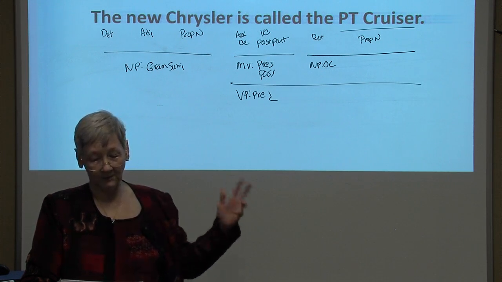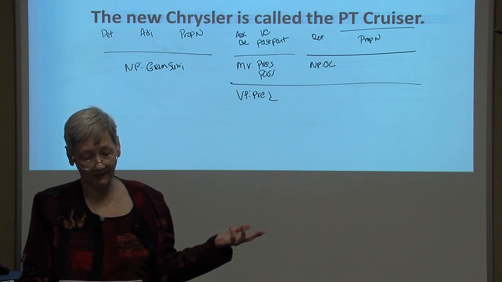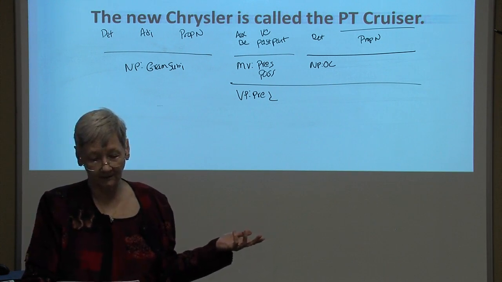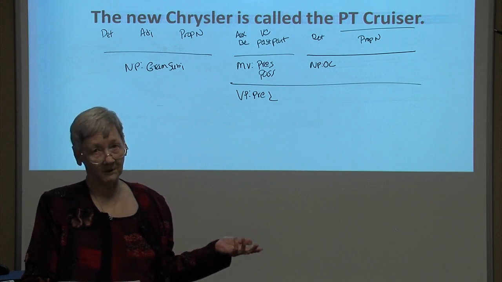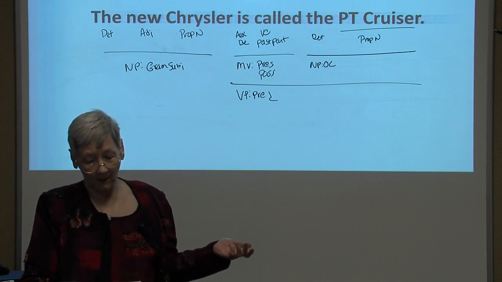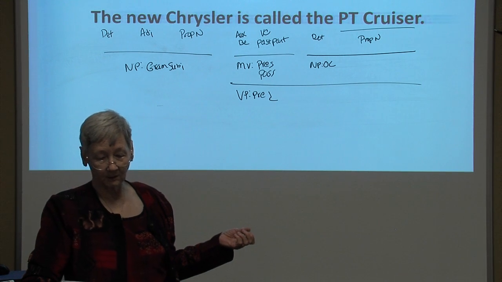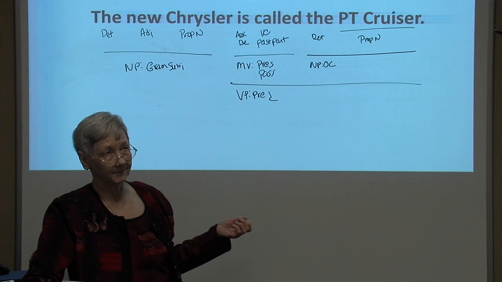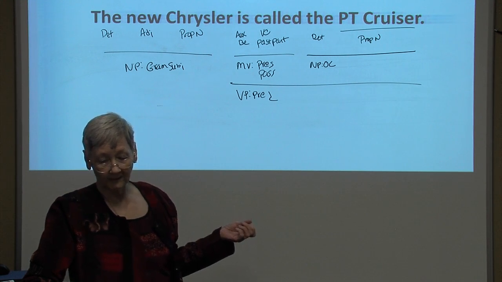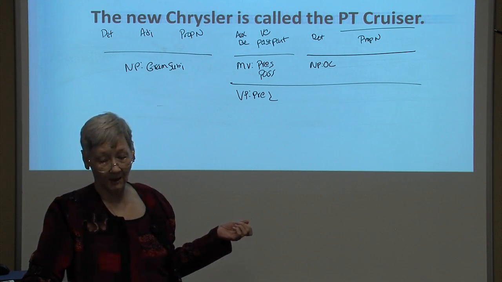Now, when we reverse the steps from passive to active, the deep structure of this sentence appears to be: someone called the new Chrysler the PT Cruiser. Now we can determine that the PT Cruiser is the noun phrase functioning as the object complement rather than the noun phrase functioning as the direct object.